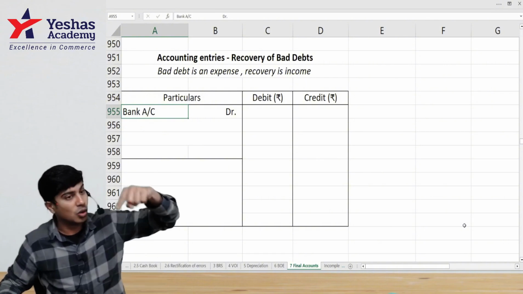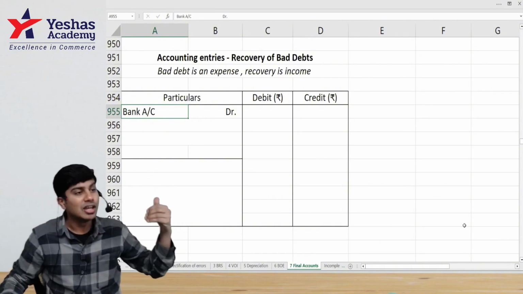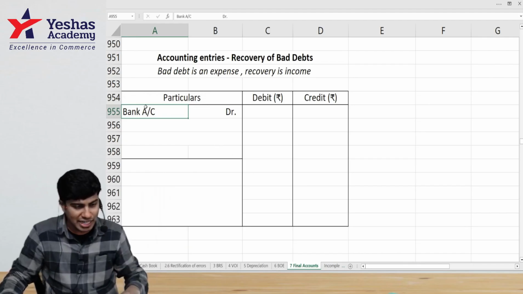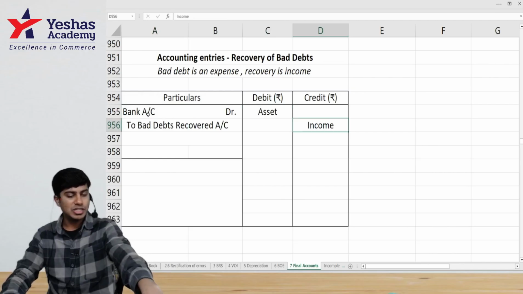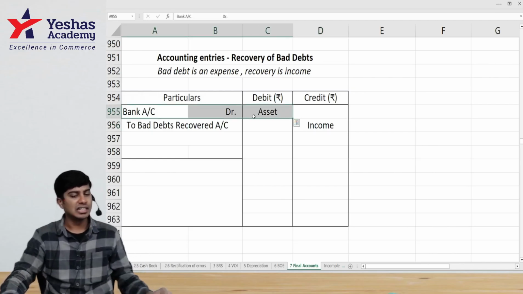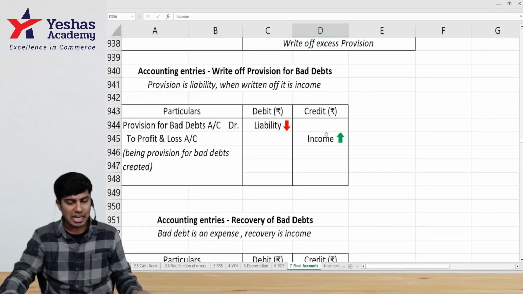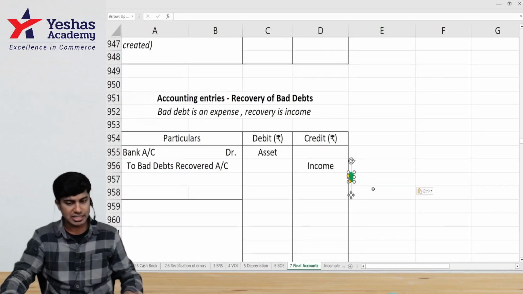That money, when he told me he will not give, I wrote as expense. Now that I have received it, I should write it as income: bad debts recovered. Bank balance will increase, asset increase, and income increase. Asset increase, debit; income increase, credit.